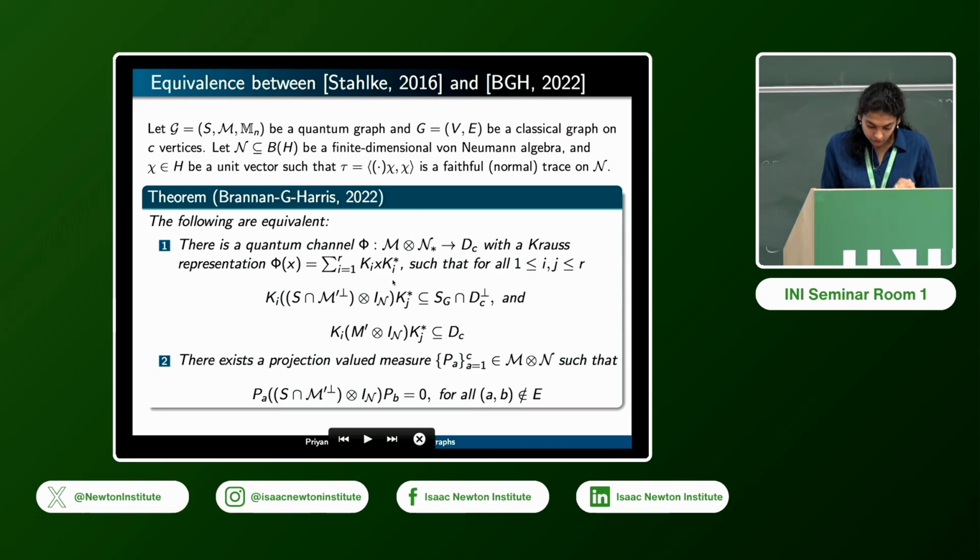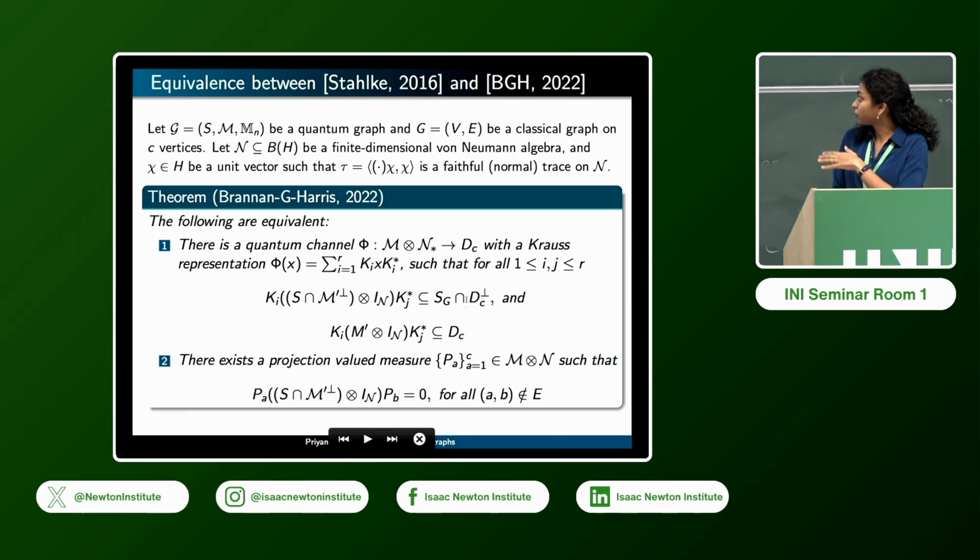and then we can actually show that there is a quantum channel from this space M tensor n star. So this is representing the resource space where the players are making the measurements. And this channel is basically capturing the homomorphism itself. And the Kraus operators of this channel basically take one of the operator spaces into the other. So the quantum graph's operator space to the classical graph operator space.